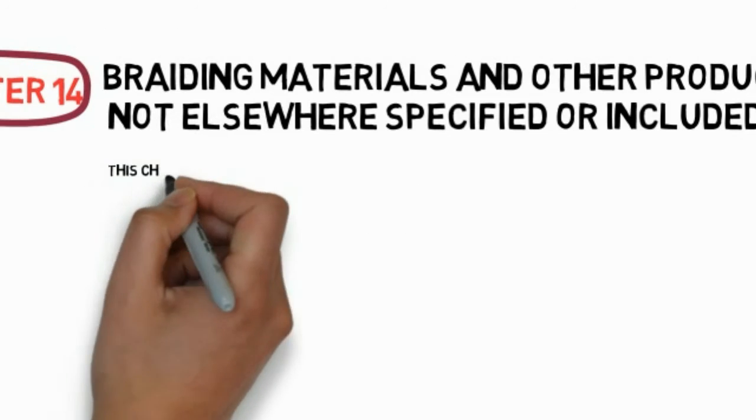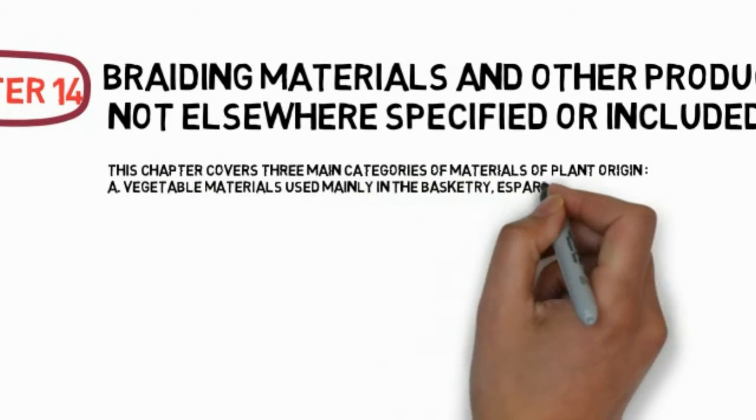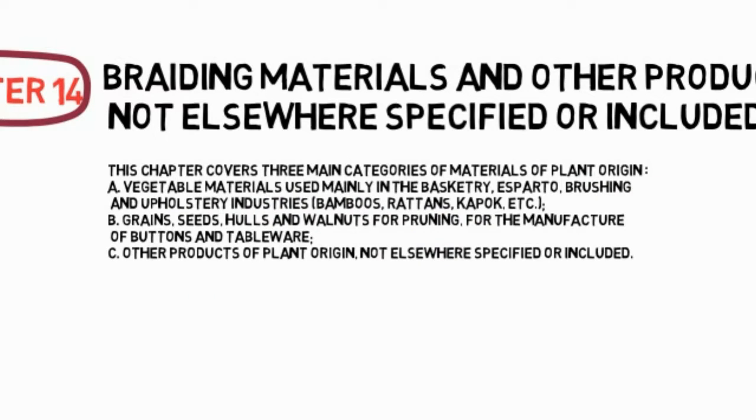Chapter 14: Vegetable plaiting materials and other products of vegetable origin, not elsewhere specified or included. This chapter covers 3 main categories of materials of plant origin, namely: A. Vegetable materials used mainly in the basketry, esparto, brushing and upholstery industries, bamboos, rattans, kapok, etc. B. Grains, seeds, hulls and nuts for carving, for the manufacture of buttons and tableware. C. Other products of plant origin, not elsewhere specified or included.